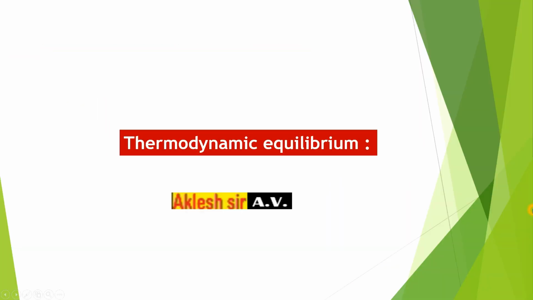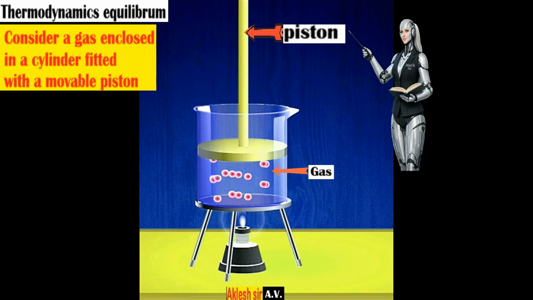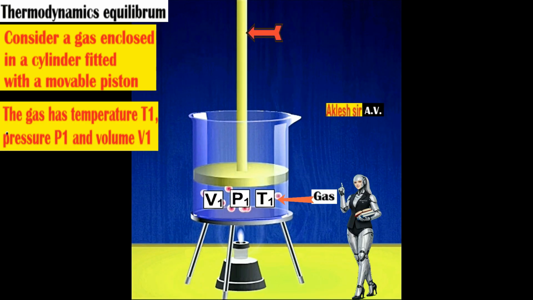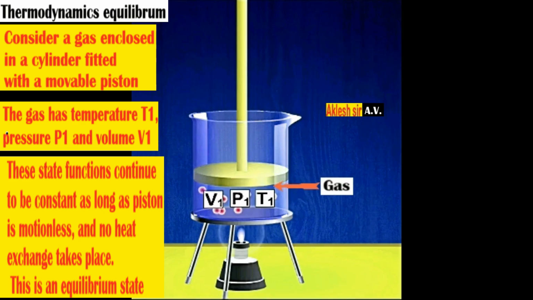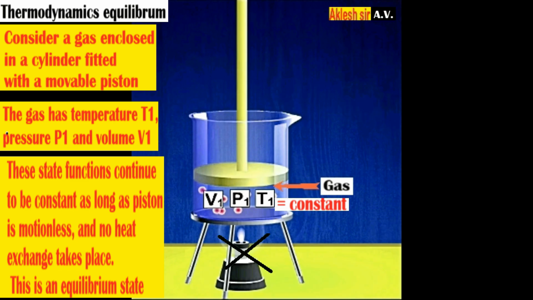Thermodynamic equilibrium topic. Consider a gas enclosed in a cylinder fitted with a movable piston, shown in the animation. The gas has temperature T1, pressure P1, and volume V1. These state functions continue to be constant as long as the piston is motionless and no heat exchange takes place. This is an equilibrium state.